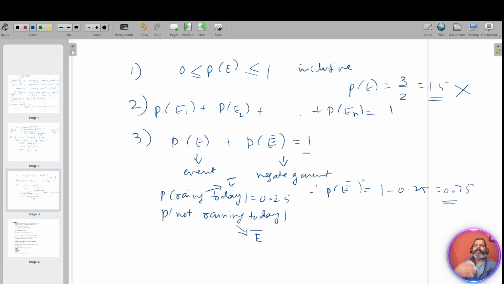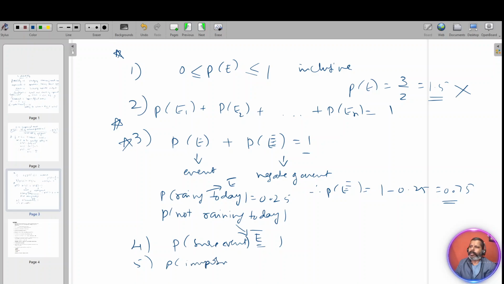Understood? Sometimes they'll give P of E directly and ask for P of E bar. This is one of the important formulas. All these we are seeing now are important. There is one more formula which we saw: the probability of a sure event is 1. Sure event. The probability of an impossible event, we already saw this also, is 0. These all 5 are very, very important.